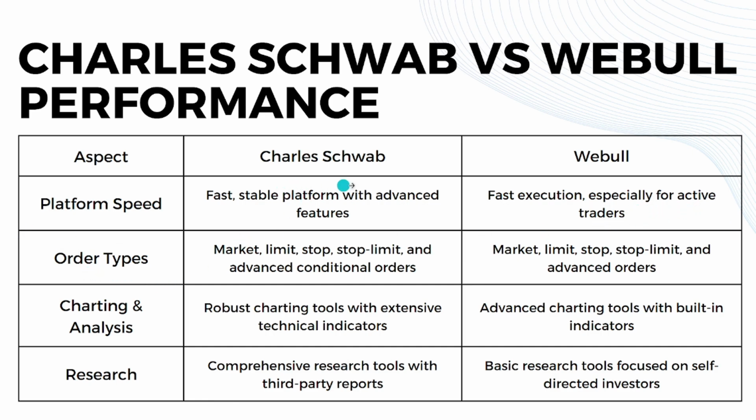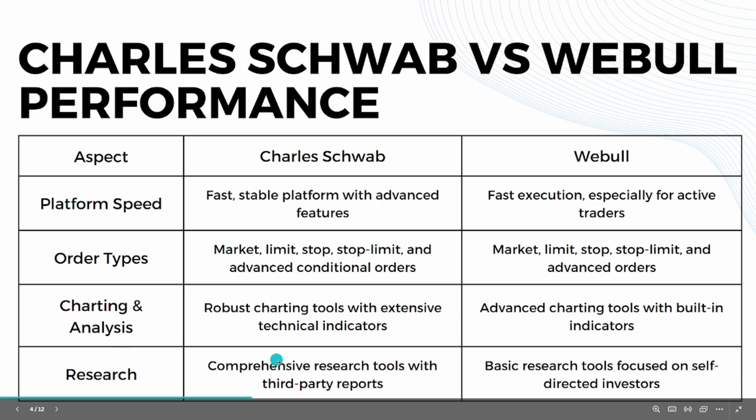For order types, Charles Schwab offers market, limit, stop limit, and advanced conditional orders, while Webull offers market, limit, stop limit, and advanced orders. So same thing. When it comes to charting and analysis, Charles Schwab has robust charting tools with extensive technical indicators, while Webull has advanced charting tools with built-in indicators. Lastly, for research, Charles Schwab has comprehensive research tools with third-party reports, while Webull has basic research tools focused on self-directed investors. So that's it for the performance.